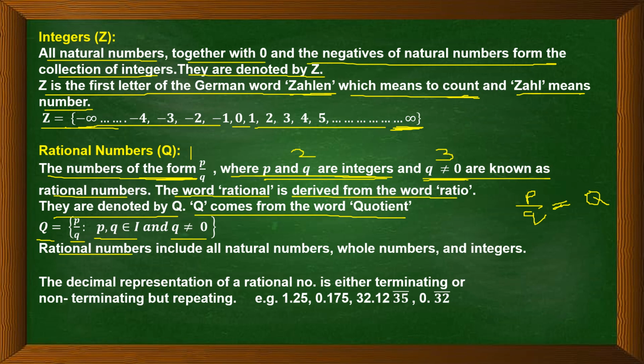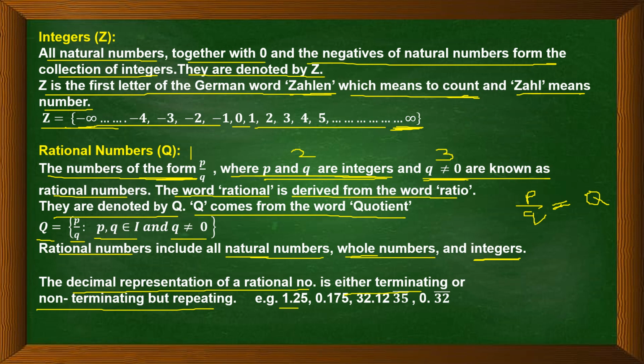So now rational numbers include all the natural numbers, whole numbers and integers. So it consists of all the natural numbers, whole numbers and integers. All the plus, minus, positives, zero, everything it includes. Right? Now the decimal representation of a rational number is either terminating or non-terminating but repeating. So this decimal representation we are going to study in detail in later videos. Just for information, rational numbers, their decimal representation is terminating or non-terminating but repeating.